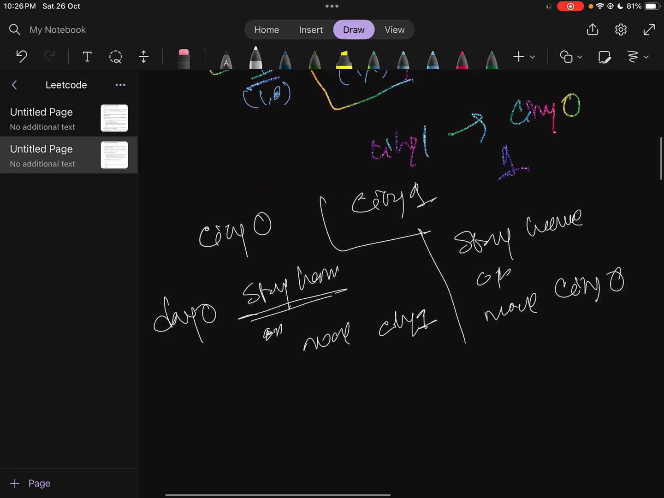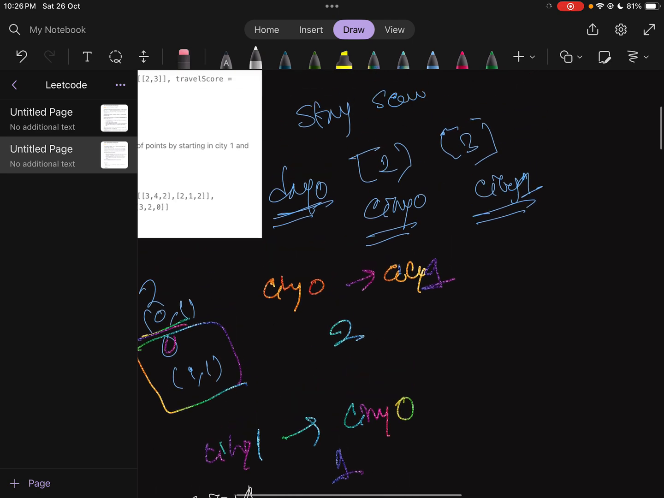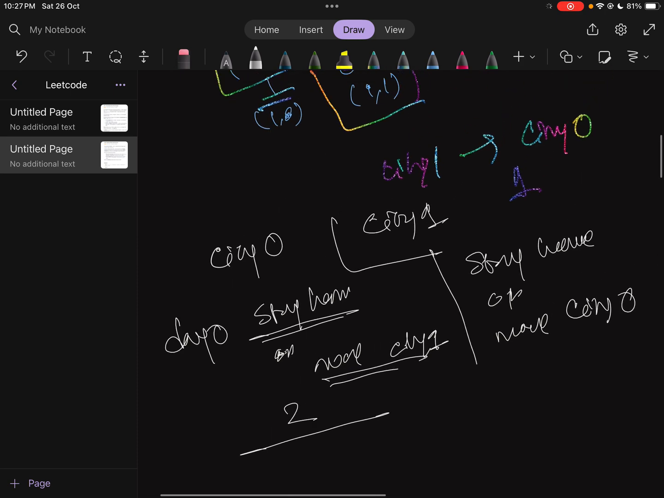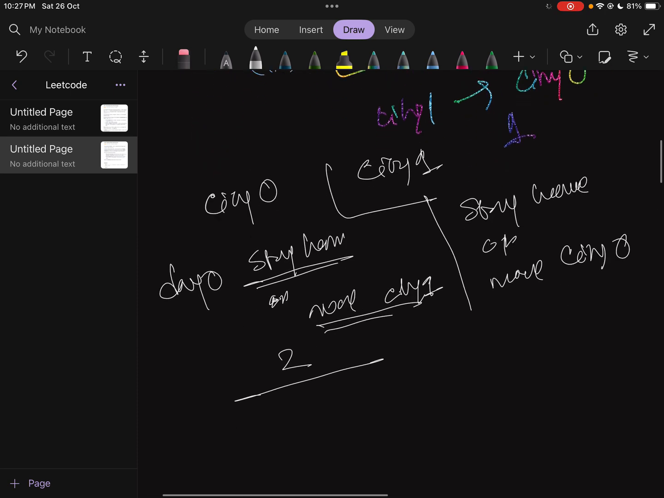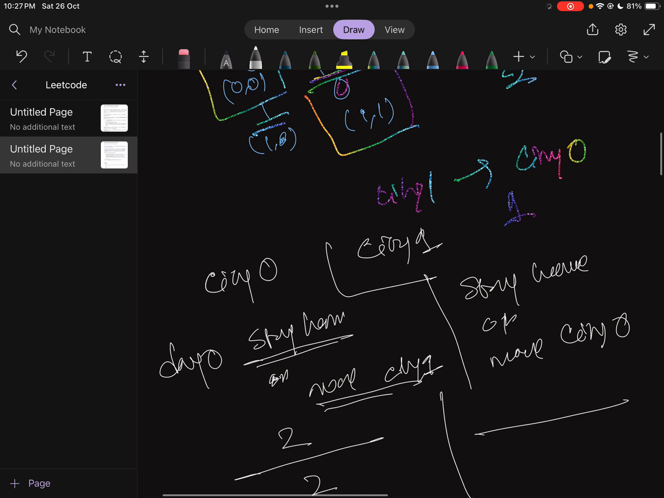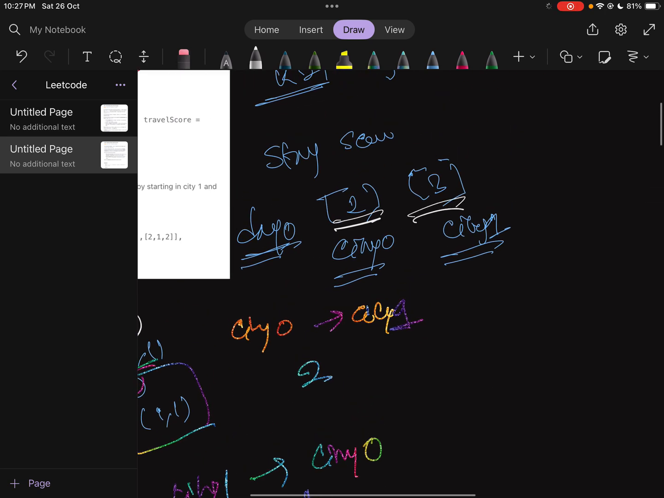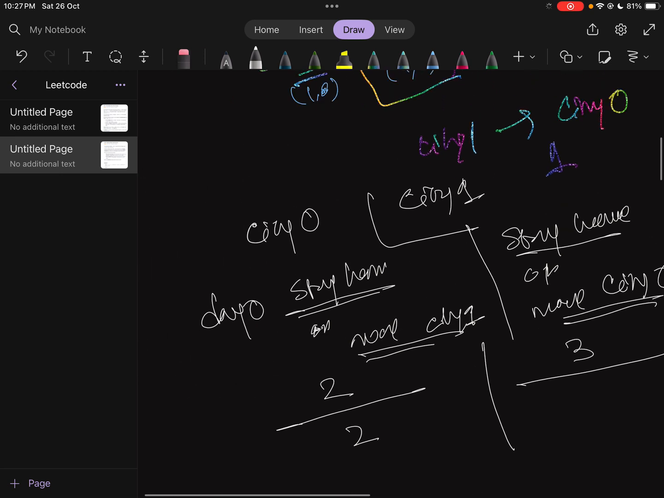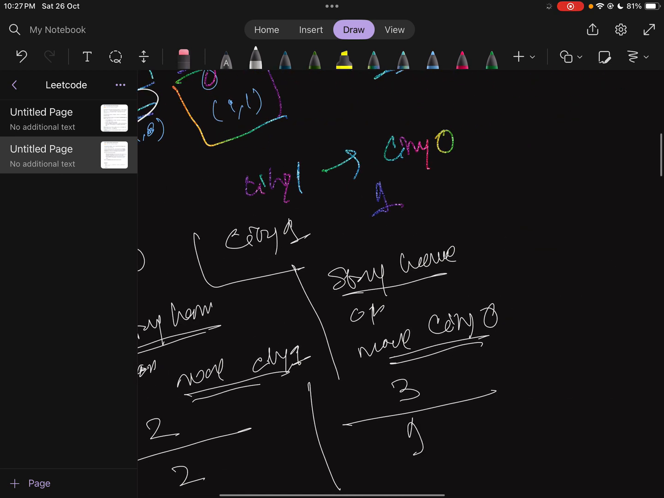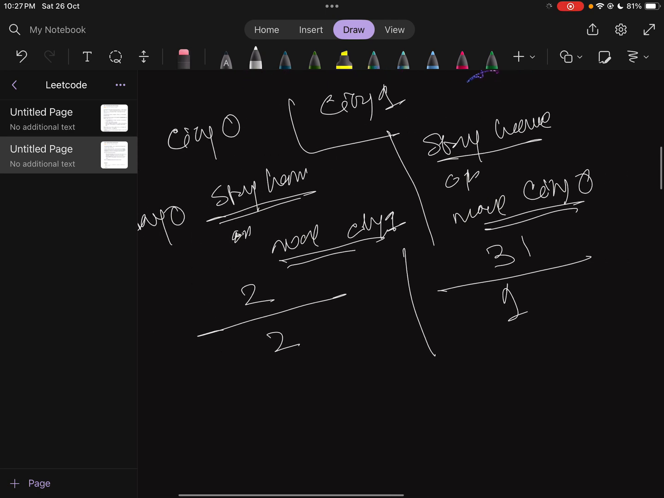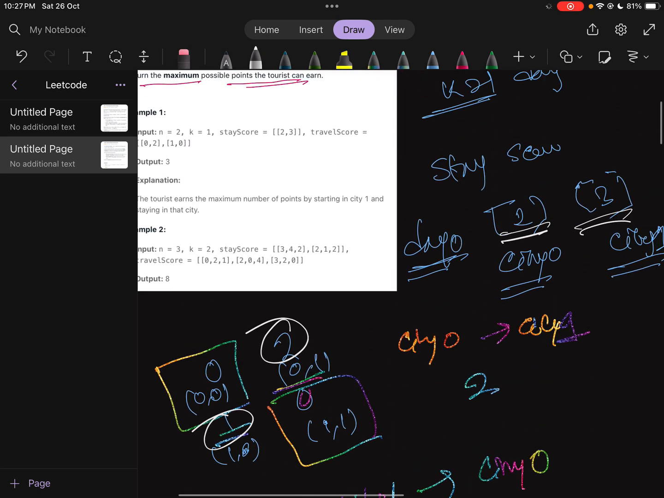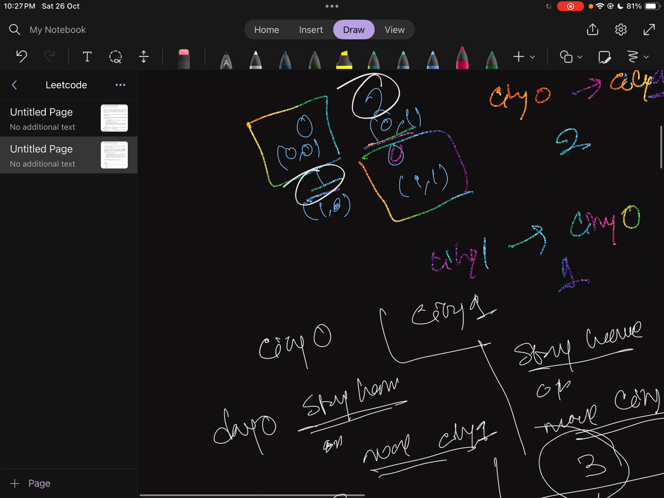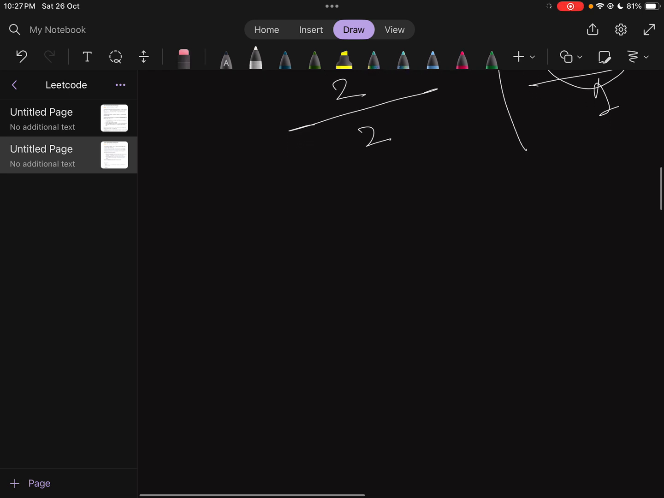If you stay here in city 0, what is the score he will earn? 2. Or move to city 1, then what points will you earn? Again 2. Now if he stays in city 1, what is the point he will earn? He will earn 3. And if he moves to city 0, he will earn 1. So out of all of these, what is the maximum value? 3. So our answer will be 3. Clear?